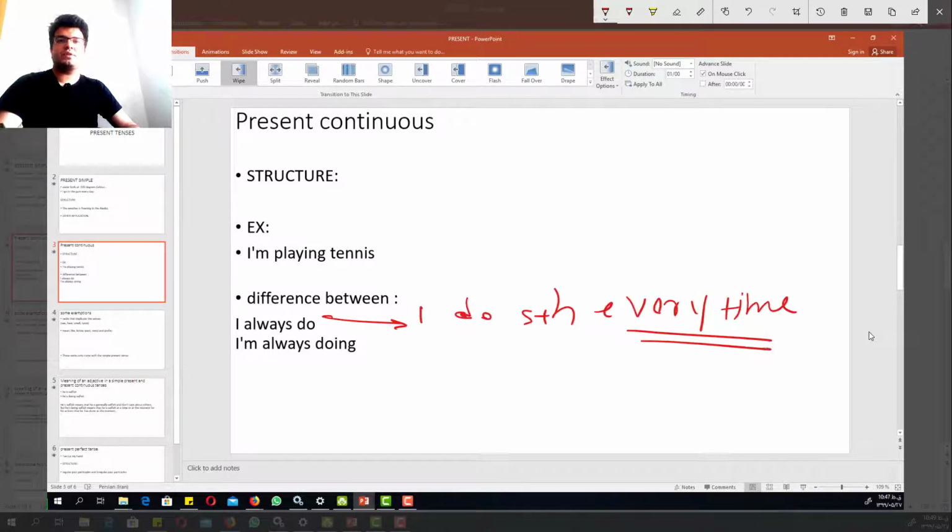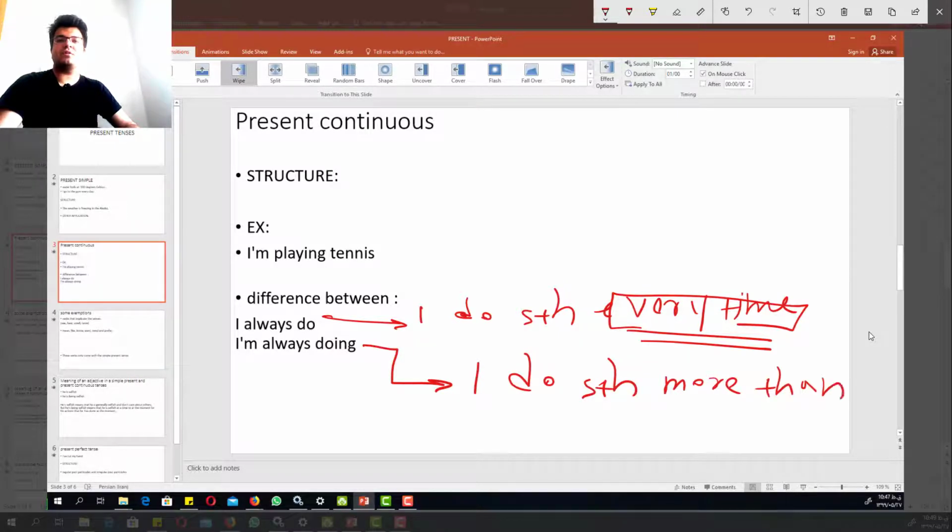It's a general fact that I do something each and every time. I'm always doing means that I do something more than normal or more than often. We can discern this by the frequency of the action. In the simple present, we use it for every time. On the other hand, in the present continuous, we use it for more than often, more than normal. Not every time, not always.